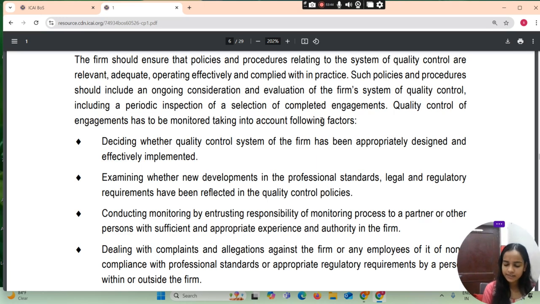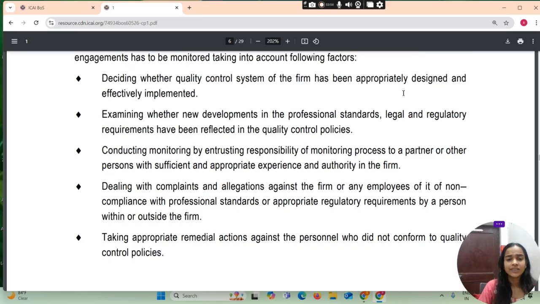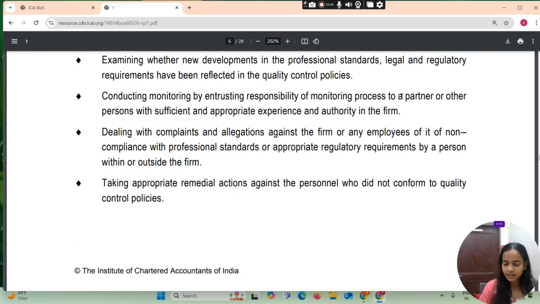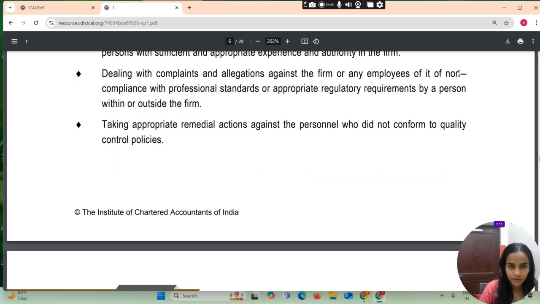Conducting monitoring by entrusting responsibility of the monitoring process to a partner or other person with sufficient and appropriate experience and authority in the firm. Deal with the complaints and allegations against a firm or any employee of it of non-compliance with professional standards or appropriate regulatory requirements by a person within or outside the firm.